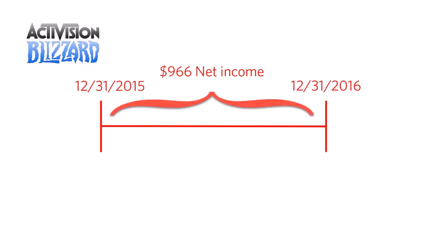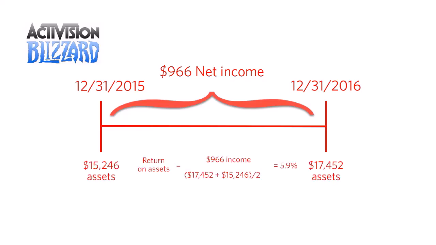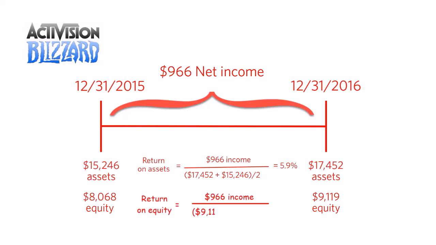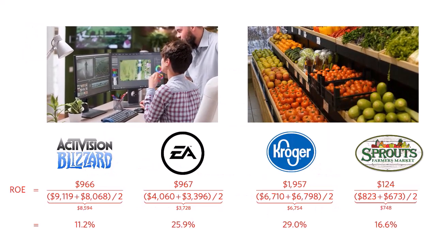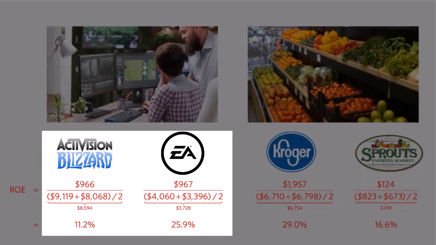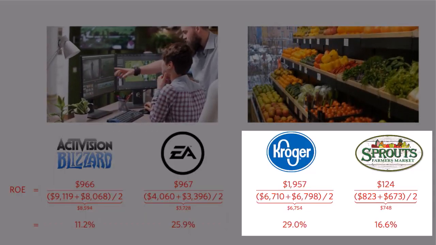For example, we already saw that Activision Blizzard had $966 million net income for 2016. We also saw the computation of its 5.9% return on assets. At the end of 2016, Activision Blizzard had 9,119 equity per the December 31, 2016 balance sheet. At the start of the year, it had equity of 8,068 per the December 31, 2015 balance sheet. This gives a return on equity of 11.2%. Here we see the return on equity for the example companies. Based solely on return on equity, Electronic Arts is outperforming Activision Blizzard, while Kroger outperforms Sprouts.